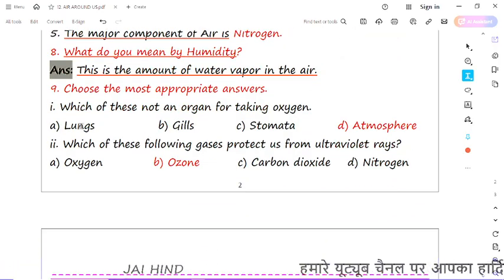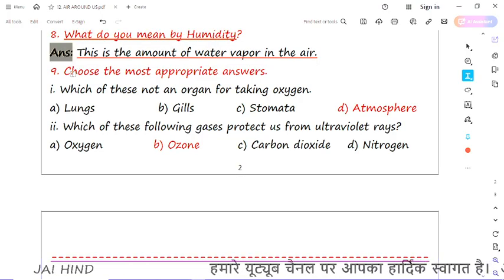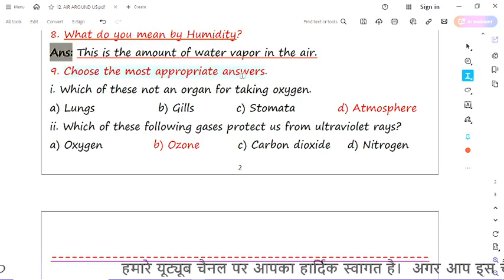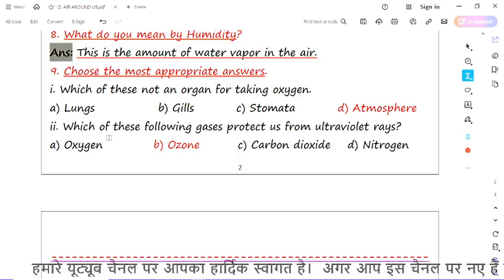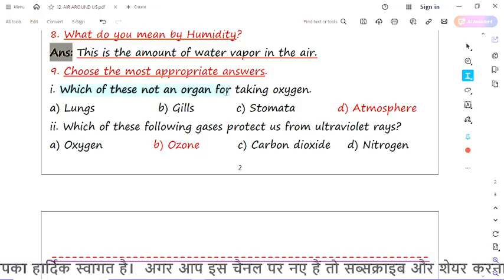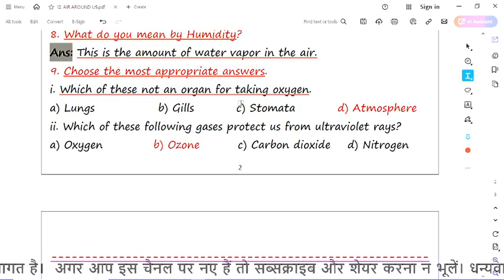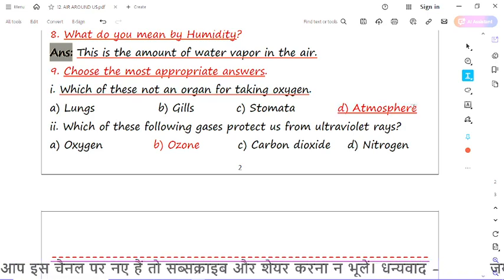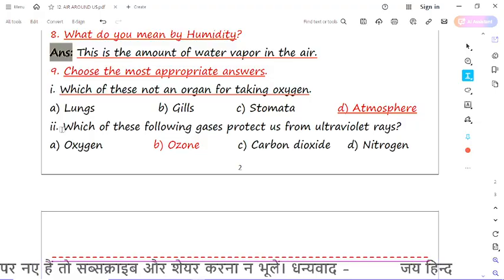Now the 9th question: choose the most appropriate answer, means there is an MCQ and you have to select one. First is: which of these is not an organ for taking oxygen? The answer of the question is atmosphere, it is not an organ. All these others are organs for different animals.